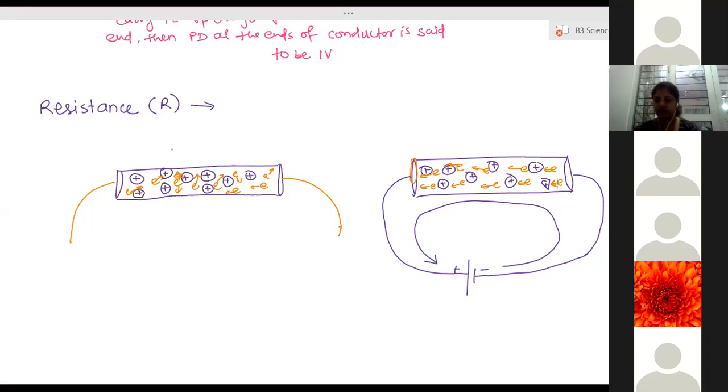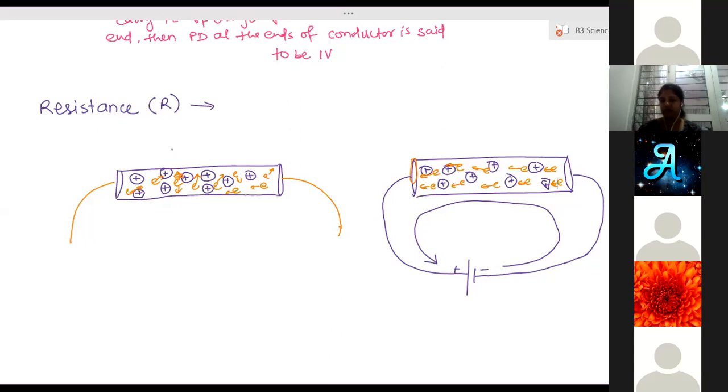The substance which provides maximum resistance we call a bad conductor or insulator. And a substance which provides very little resistance, not obstructing the electrons, we call a good conductor.